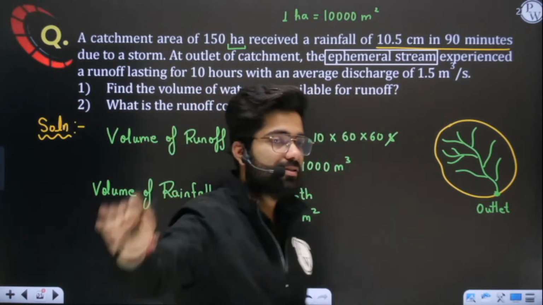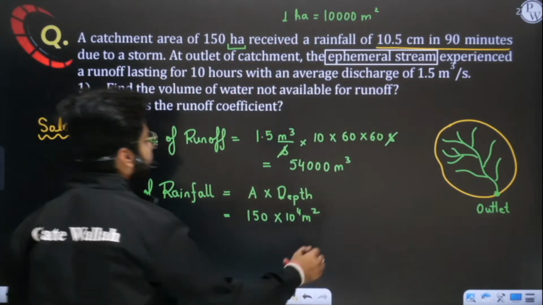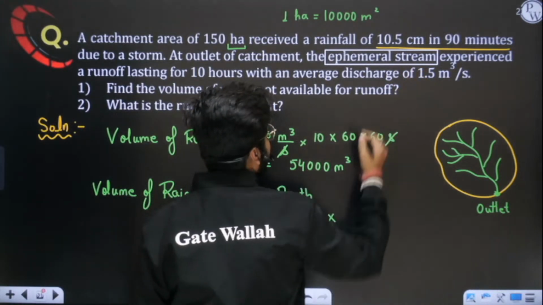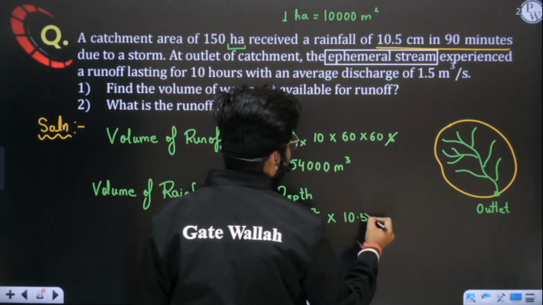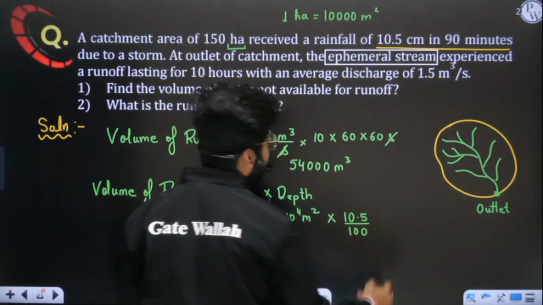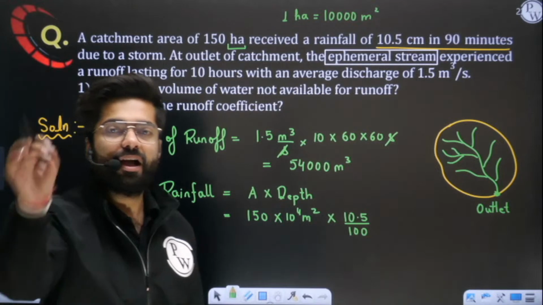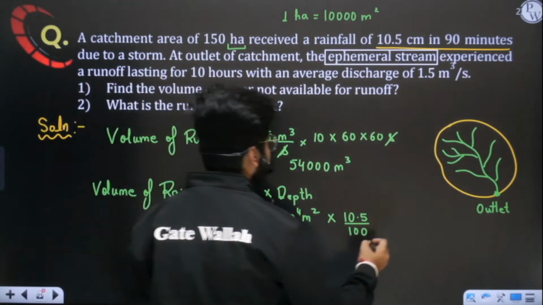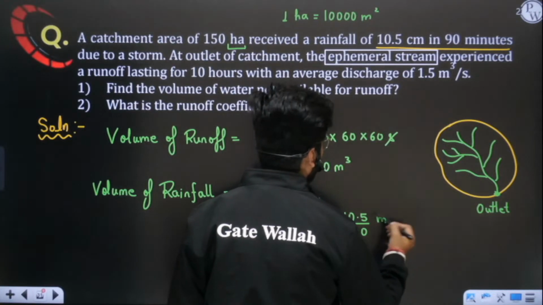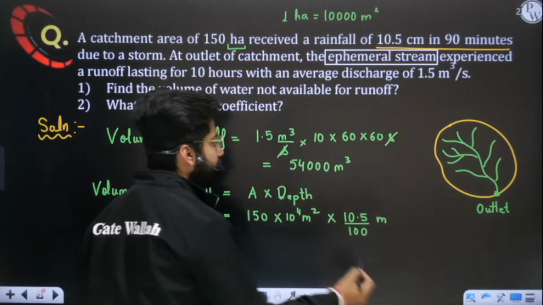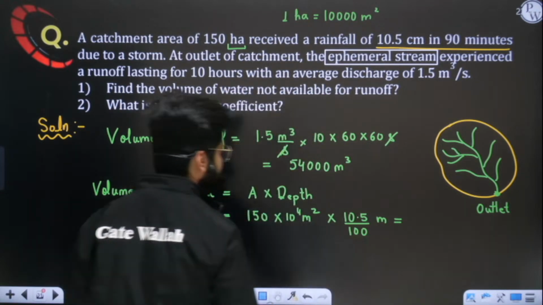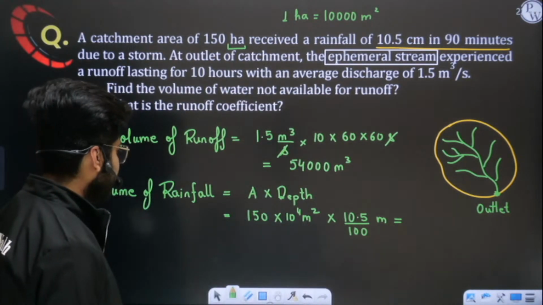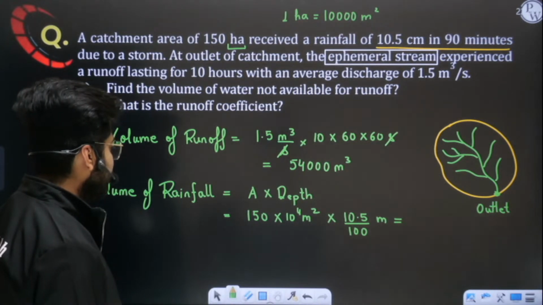Simple, perfect. Now what is the depth of rainfall? Rainfall depth is 10.5 centimeter. Convert this 10.5 centimeter into meter. If I want to convert centimeter into meter, I have to divide it by 100. Okay, divided. Now how much volume of rainfall are we getting here? Can you tell me? If you multiply this, I think 15 multiplied by 105.